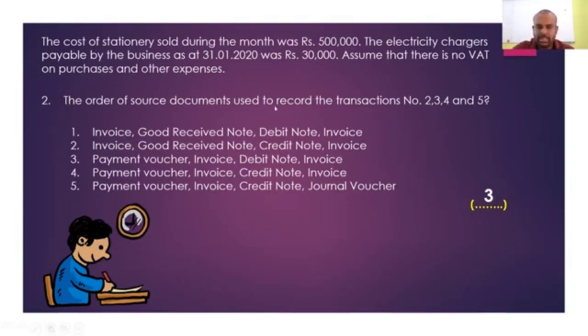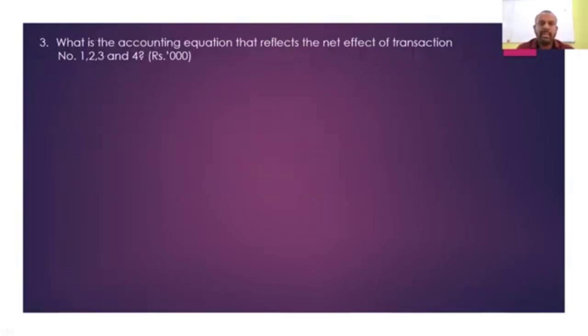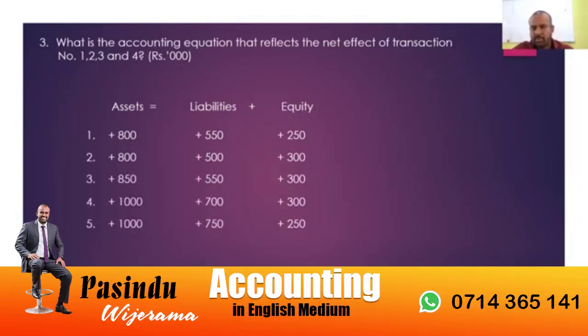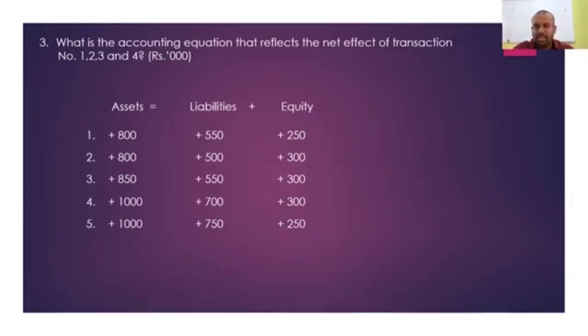Okay. The next requirement of the question is: what is the accounting equation that reflects the net effect of transaction numbers 1, 2, 3, and 4? What were the options they have given? Answer number 1: assets increase by 800, liability increases by 550, equity increases by 250. Second option: assets increase by 800, liability increases by 500, equity increases by 300. The third, fourth and fifth options are also given. We will move into the calculation and see how we get one of these answers.